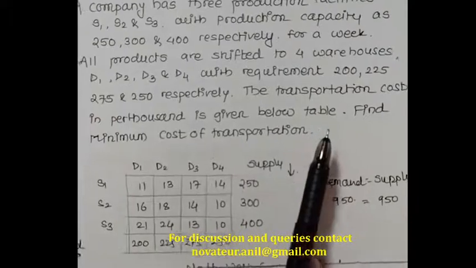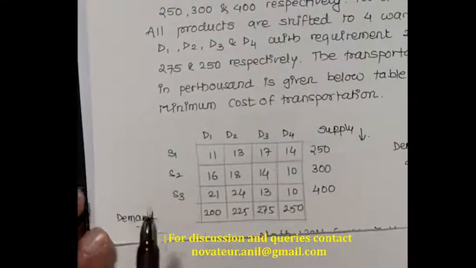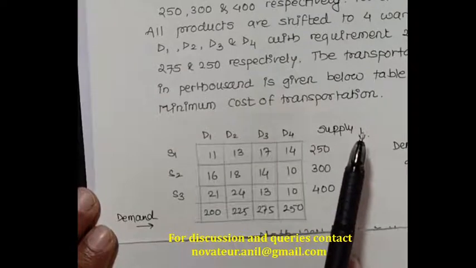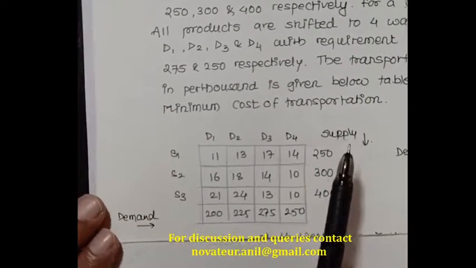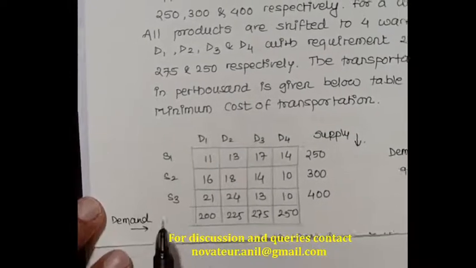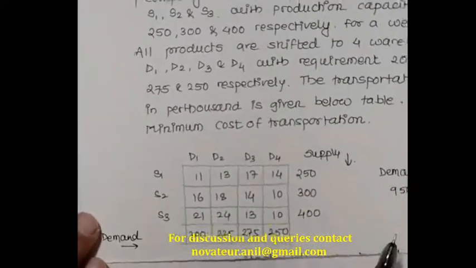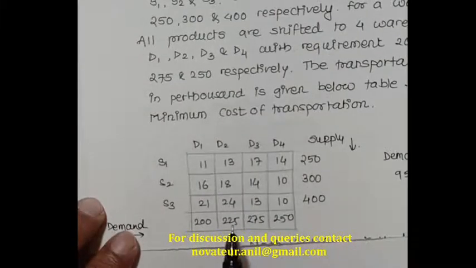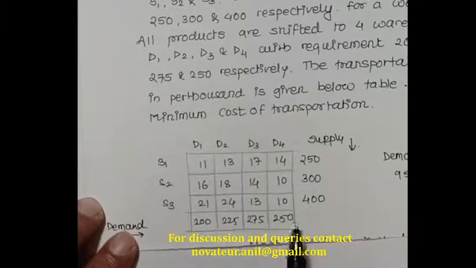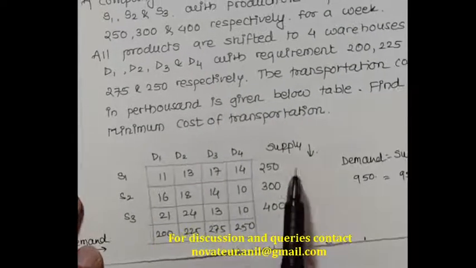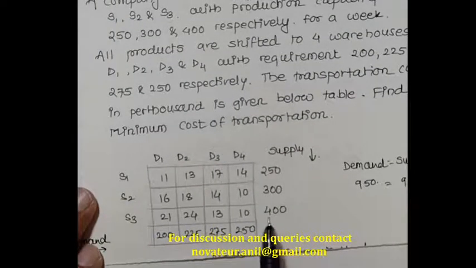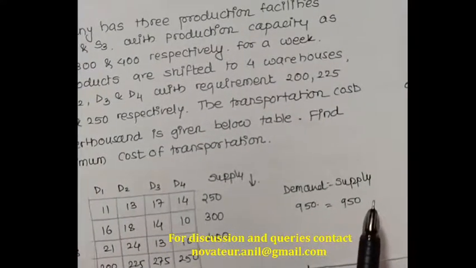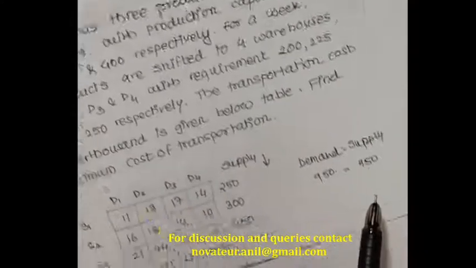We need to find the minimum cost of transportation. Whenever the problem is given, demand is on the left side and supply is on the right side. This is a rule of thumb, but it is actually used. Then we need to check whether the problem is balanced, that is, demand equals supply. 200 plus 225 plus 275 plus 250 is 950, and supply is 250, 300 and 400, which is also 950. So demand is equal to supply, the problem is balanced, and we now move further.